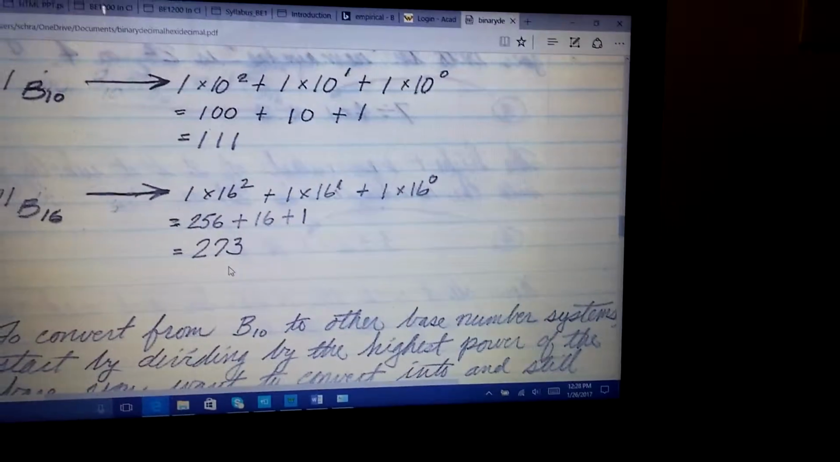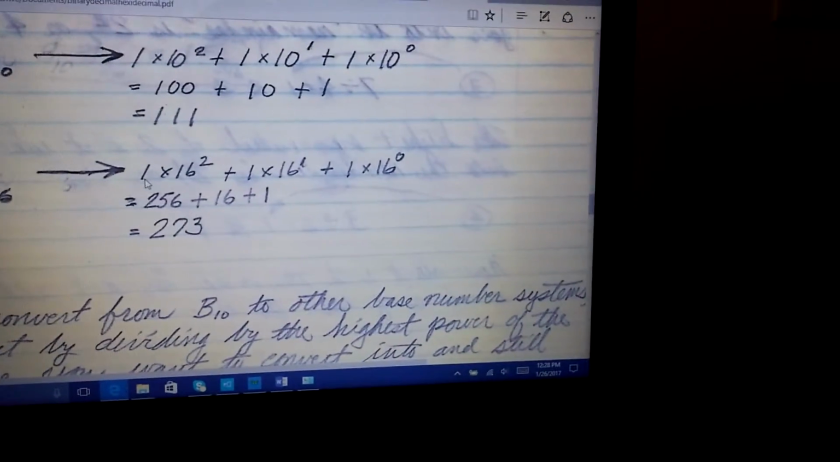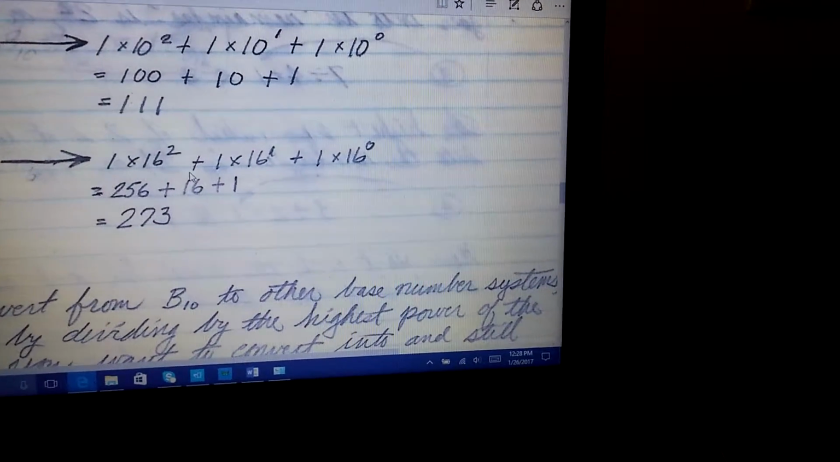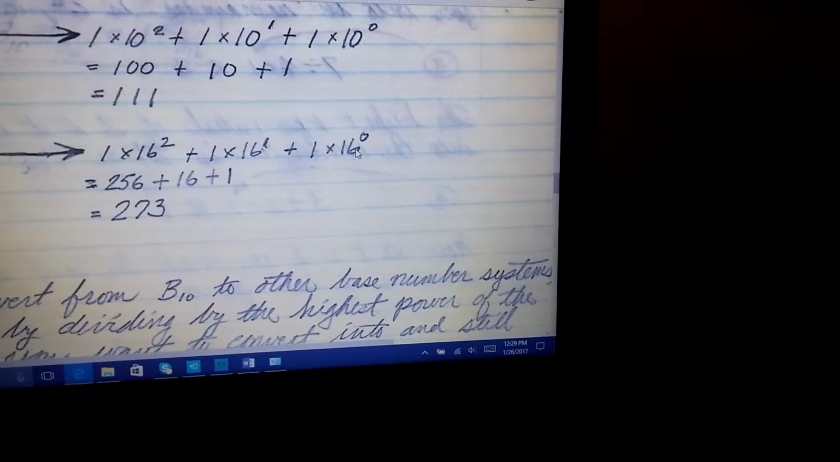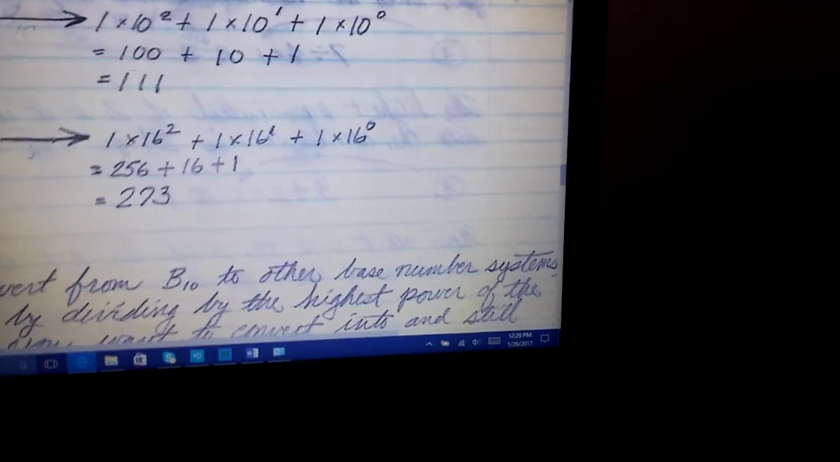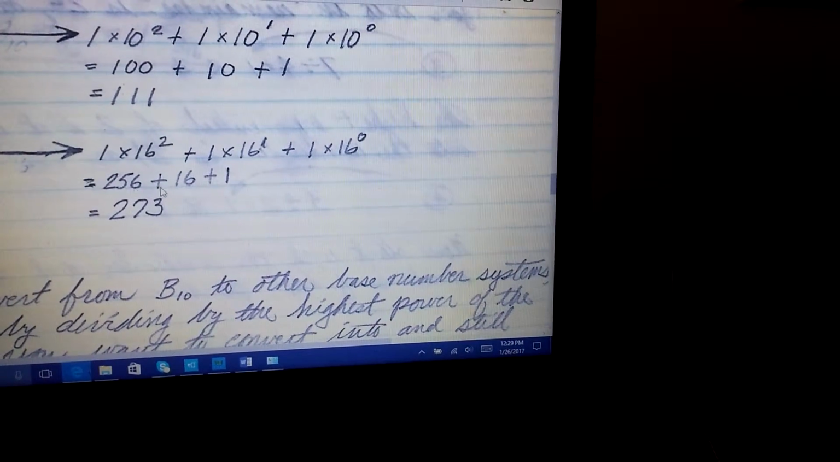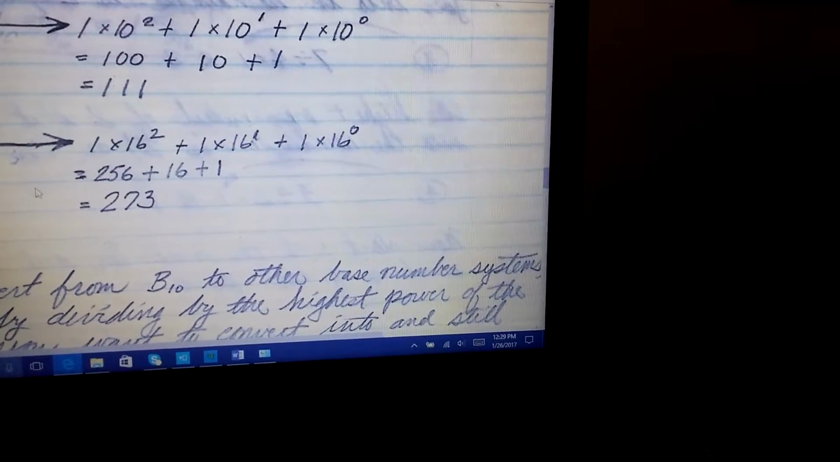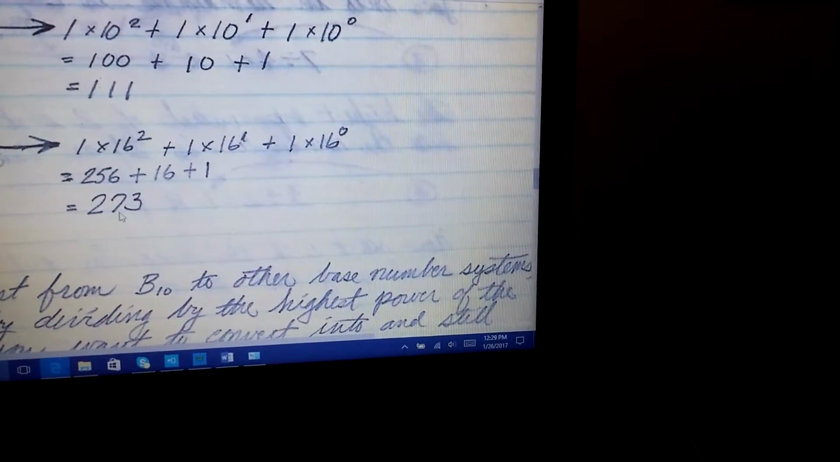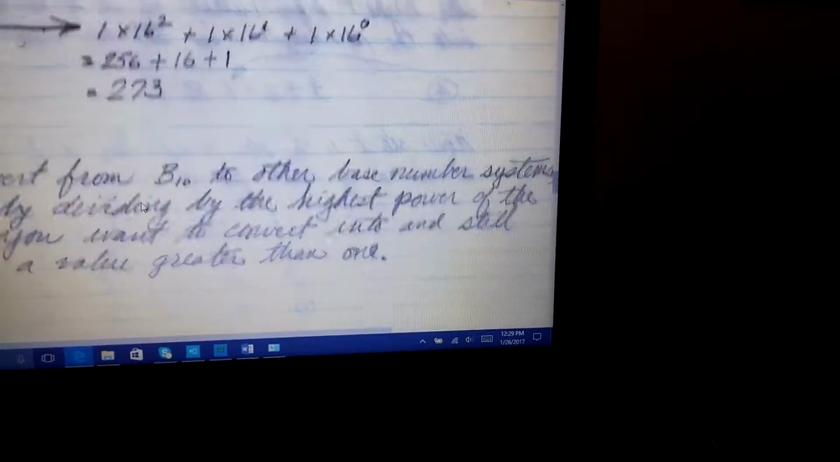And finally, for base 16, it's 1 times 16 squared, plus 1 times 16 to the first, plus 1 times 16 to the 0th. So 1 times 16 squared is 256. 16 to the first is 16, plus 16, plus 1. So 111 base 16 has a value of 273.